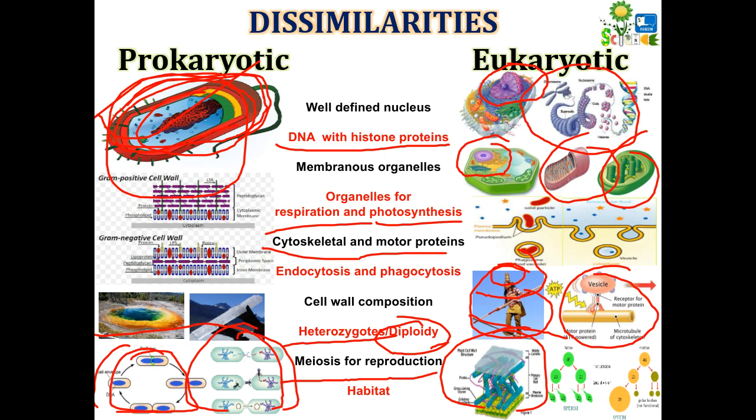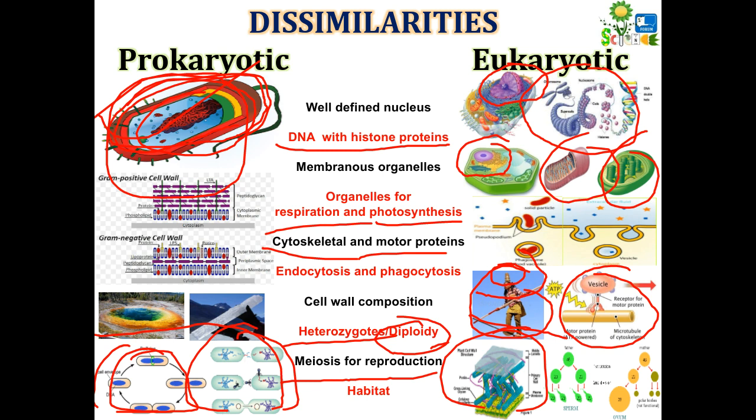Now, last point of dissimilarity is the habitat. If you look at the habitat, prokaryotes are of different kinds, archaebacteria and eubacteria. Eubacteria are generally found in normal conditions, whereas archaebacteria are extremophiles.